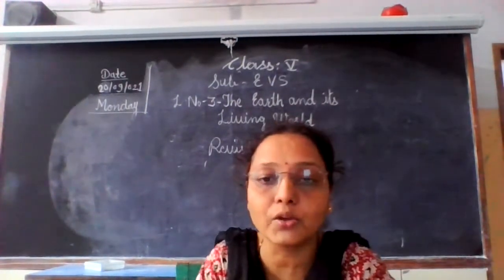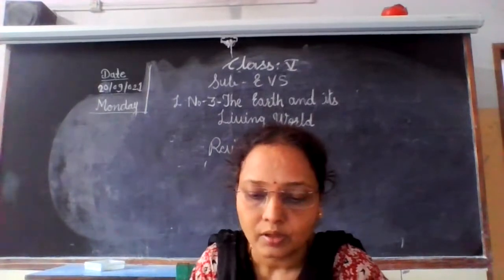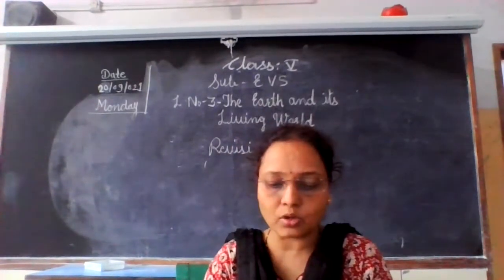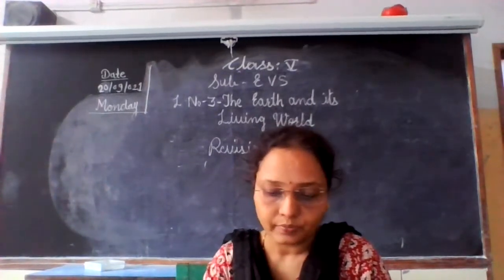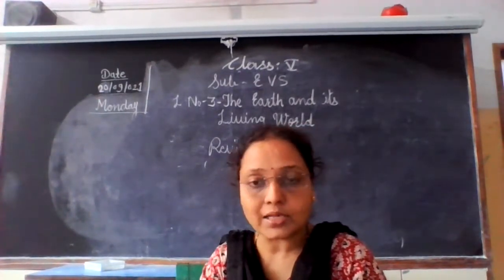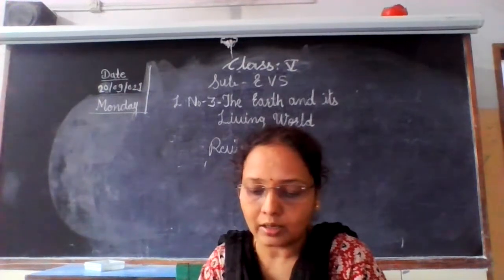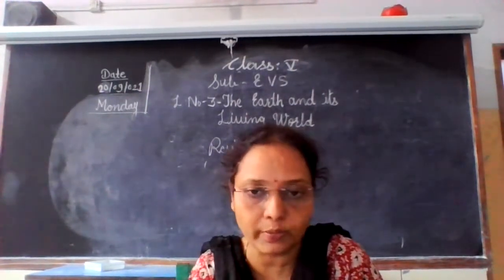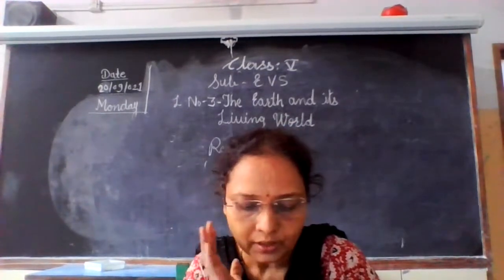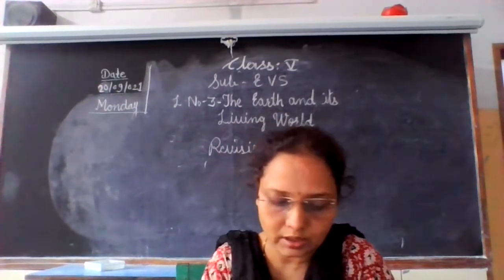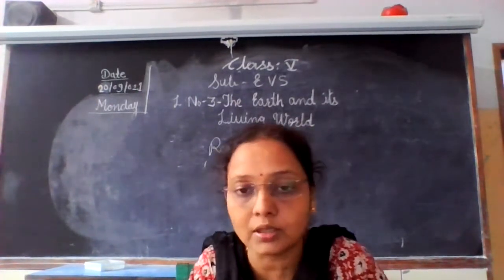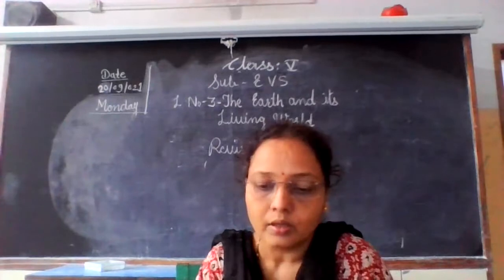The lithosphere means the outermost layer of the earth structure. The hydrosphere is the mass of water under and above the earth surface. Hydro means water, litho means land.